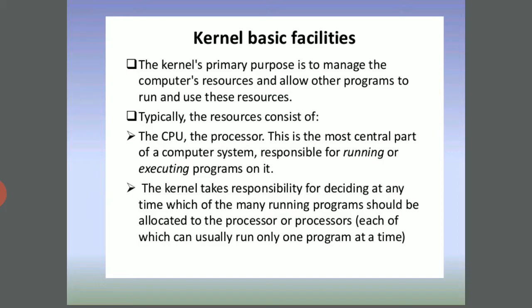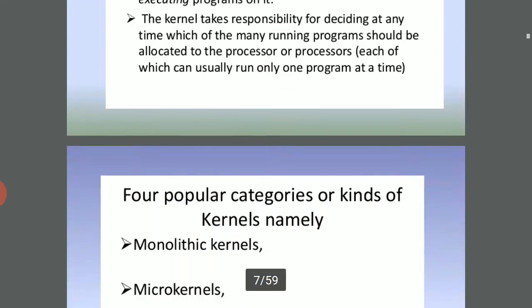The kernel takes responsibility for deciding at any time which of the many running programs should be allocated to the processor, which can run only one program at a time. These are the main basic facilities.